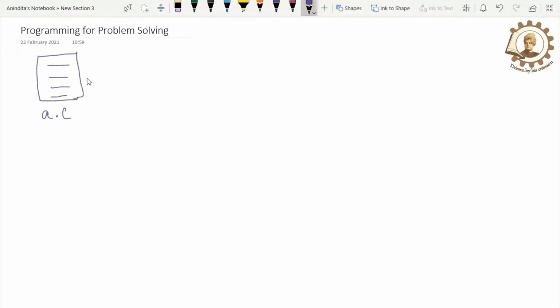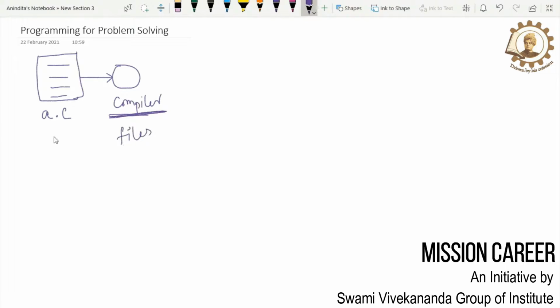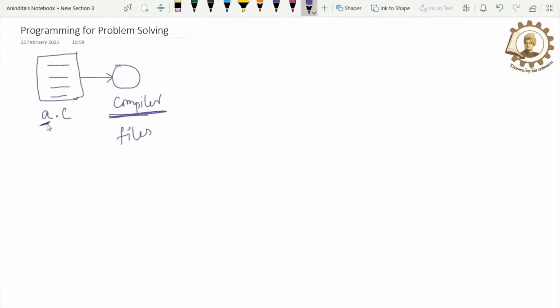After writing the source code in C, the next step will be the compilation part. So we need a compiler for that. Now concentrate on this. Here, the compiler is responsible for generating several files. The names of those files will be the same as the source code file, that is A. However, the extension of those files will differ.